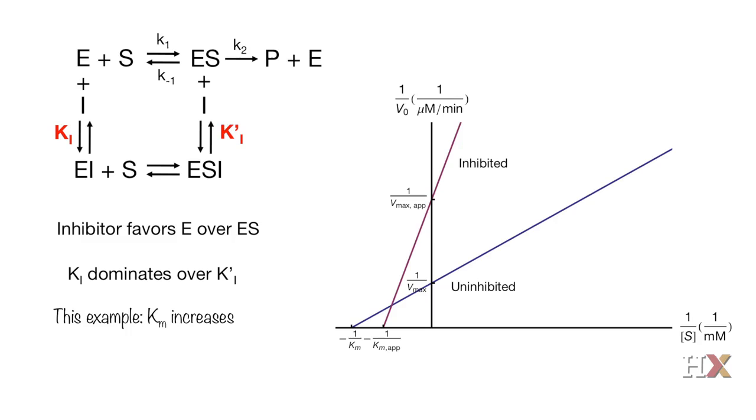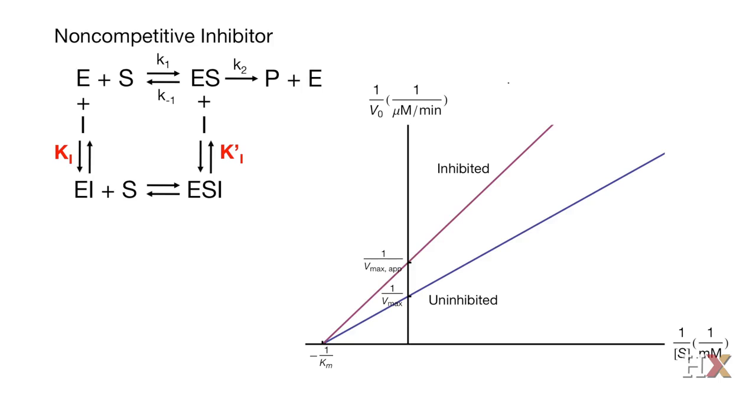We have a very specific subgroup of mixed inhibitor. These inhibitors are called non-competitive inhibitors. They have an equal affinity for the enzyme and the enzyme substrate complex. Under these conditions, alpha equals alpha prime.